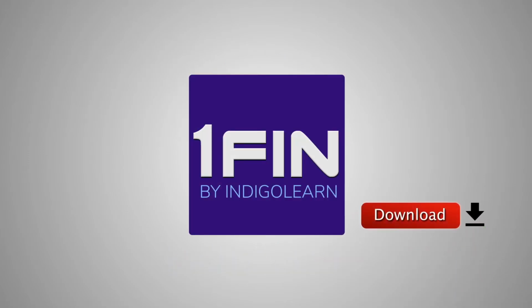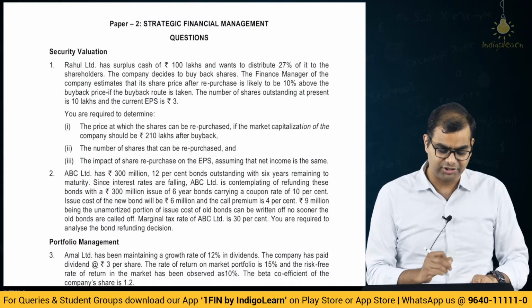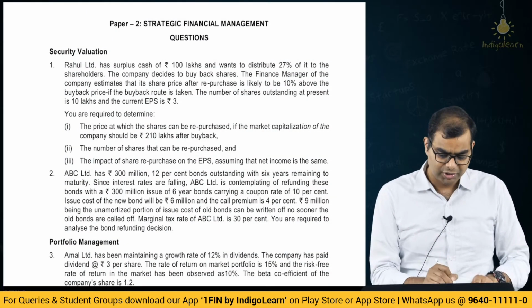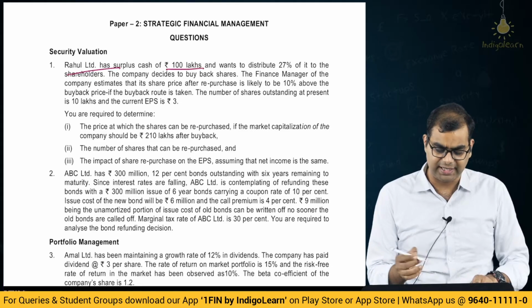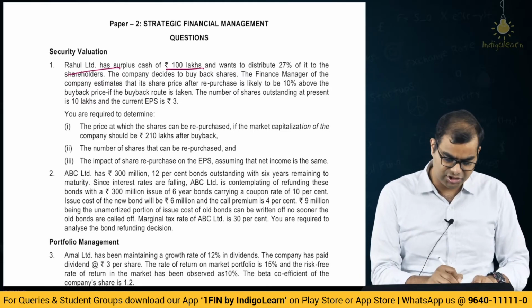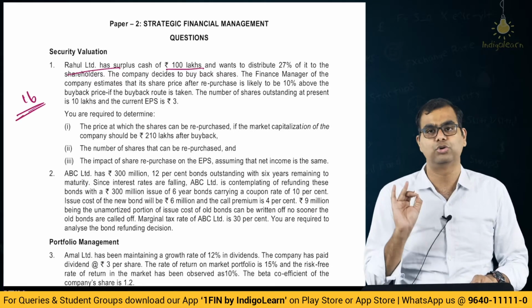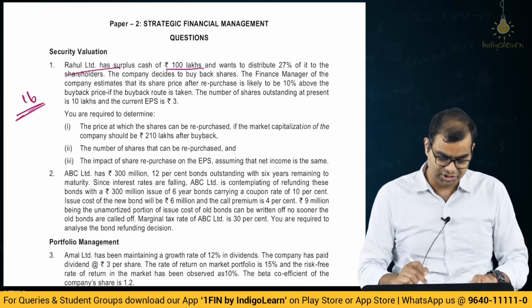So the first question is from security valuation chapter. This is security valuation equities. Rahul Limited has surplus cash of 100 lakhs and they want to do a buyback. This is illustration number 16 from our notes. Okay, I have solved in the class illustration 16.